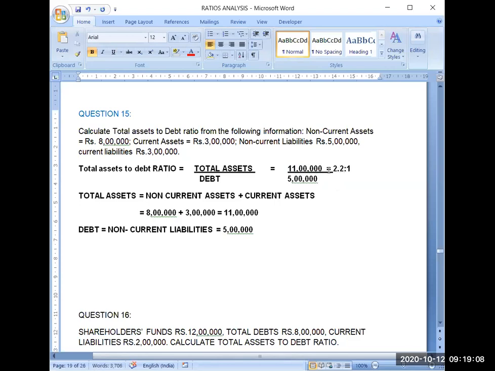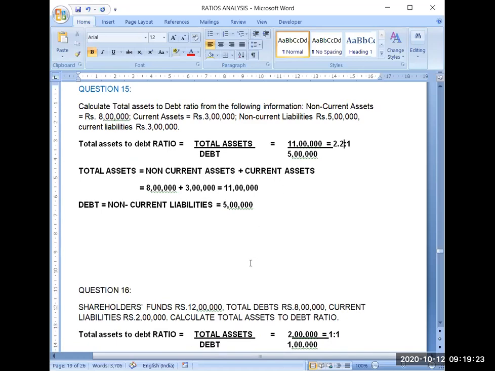So it will come to 2.2 : 1. And these ratios are also expressed in pure ratio terms. It means my total assets are 2.2 times of total debt. So that's why lenders have a good amount of safety. Even if the assets realize only 50%, the company will be able to pay the amount of debt easily.